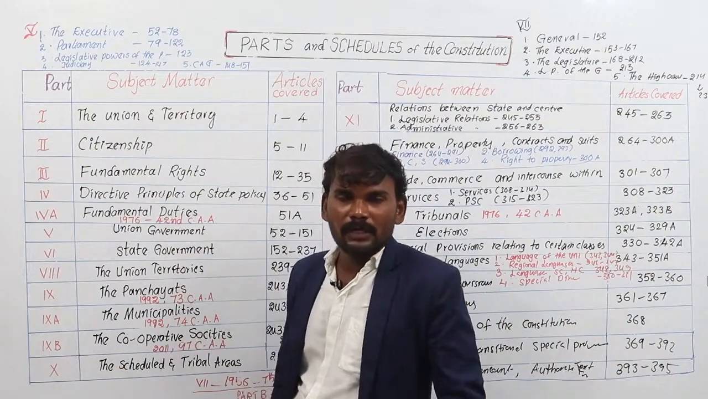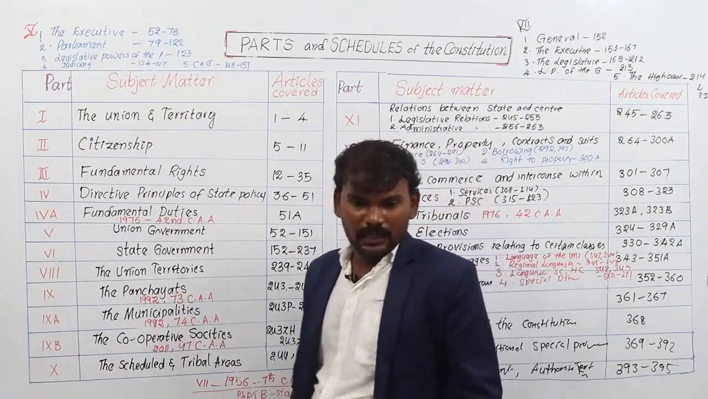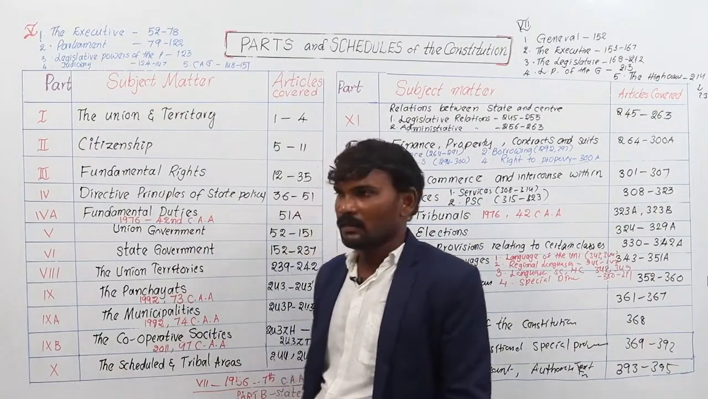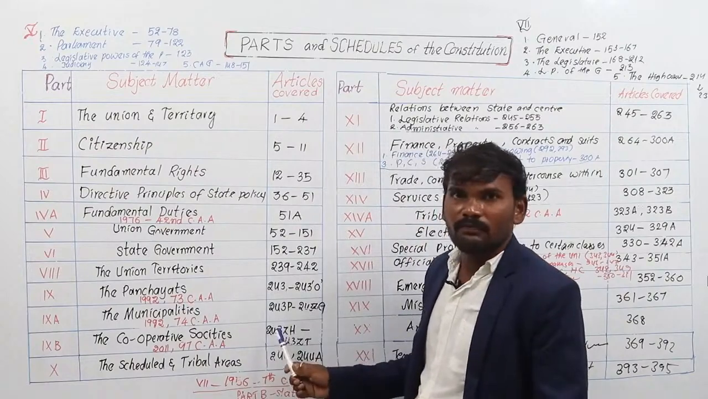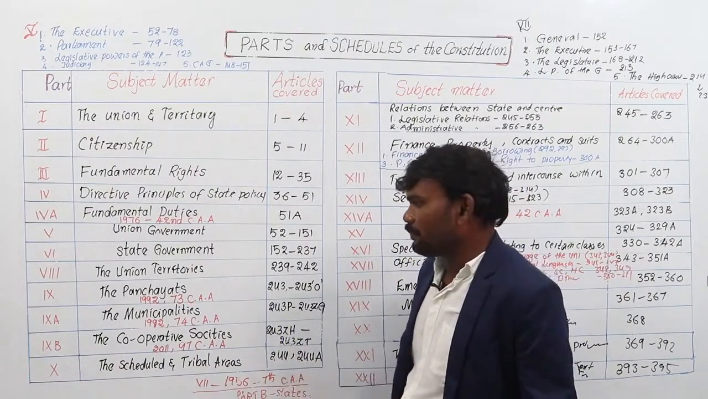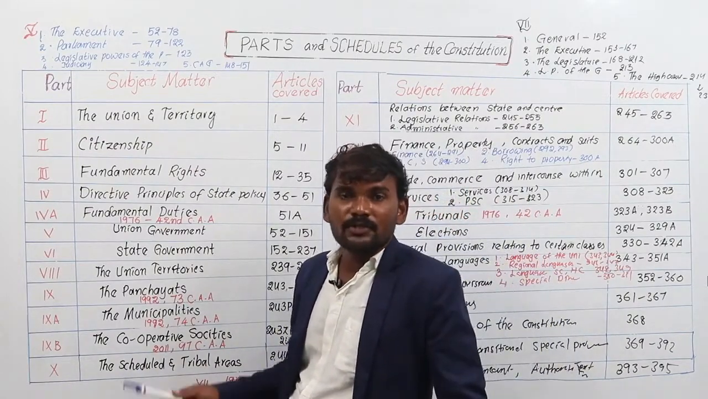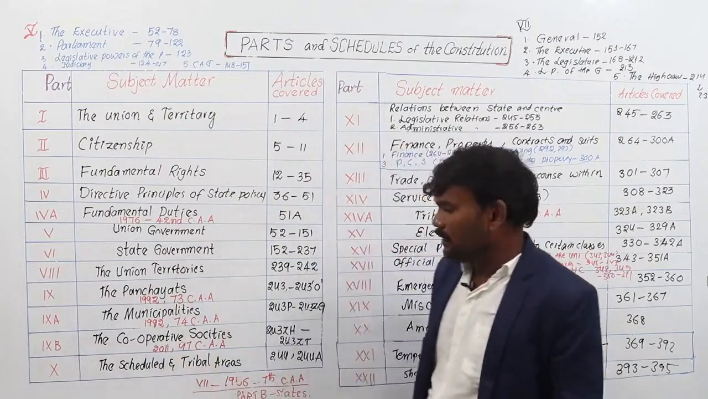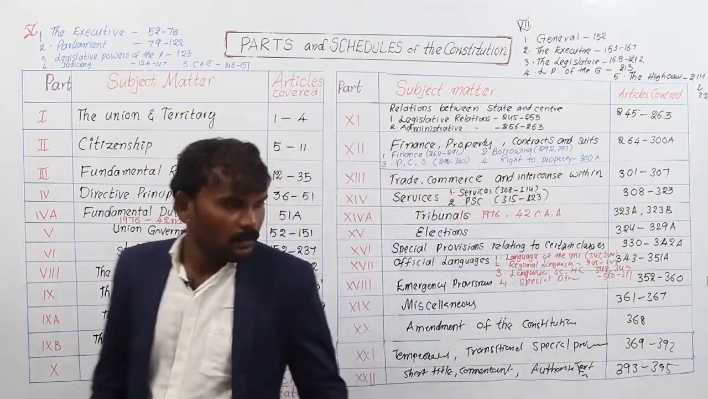9B deals with the cooperative societies. It was added to the Constitution of India in 2011 by the 97th Constitutional Amendment Act. Articles covered 243ZH to 243ZT. The 10th part deals with the scheduled and tribal areas and their administration. Articles covered 244 and 244A.